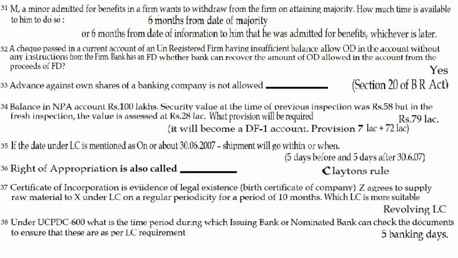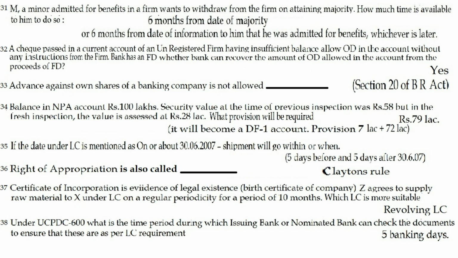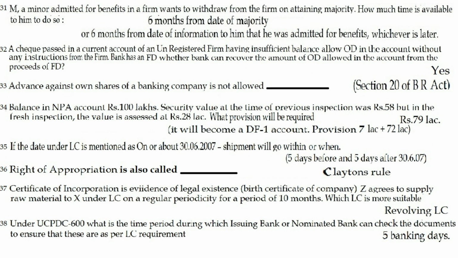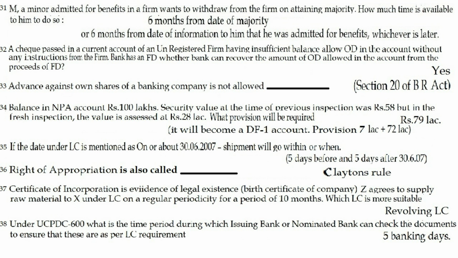Question 35. If the date under LC is mentioned as on or before 30th of June 2007, shipment will go within or when? The answer is 5 days before and 5 days after 30th of June 2007. Question 36. Right of appropriation is also known as dash. The answer is Clayton's rule.